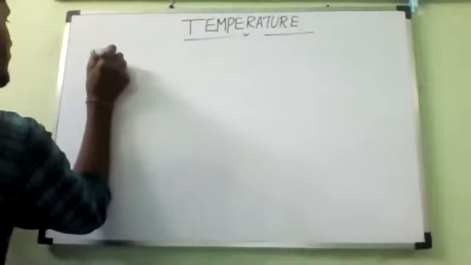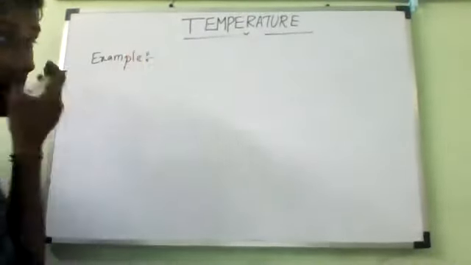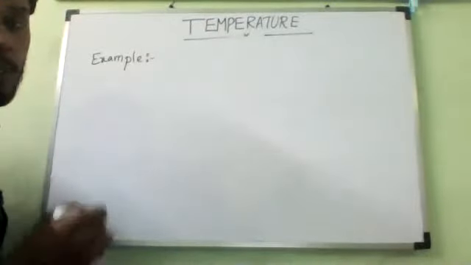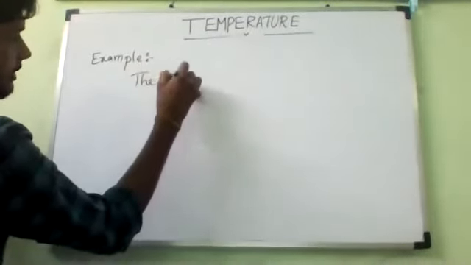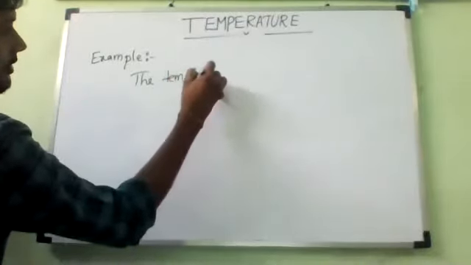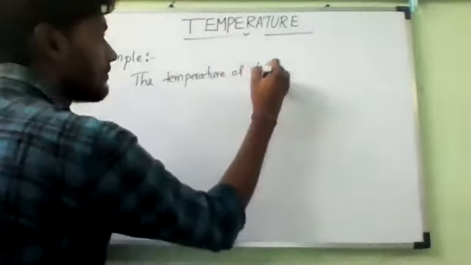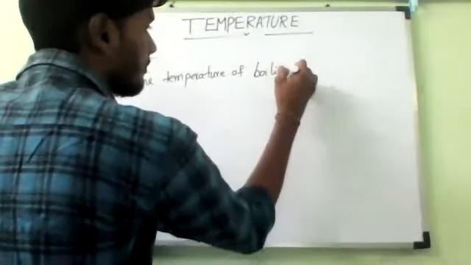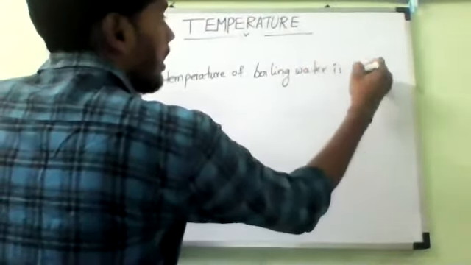Example. The temperature of boiling water is... how much? The temperature of boiling water is 100 degrees Celsius.